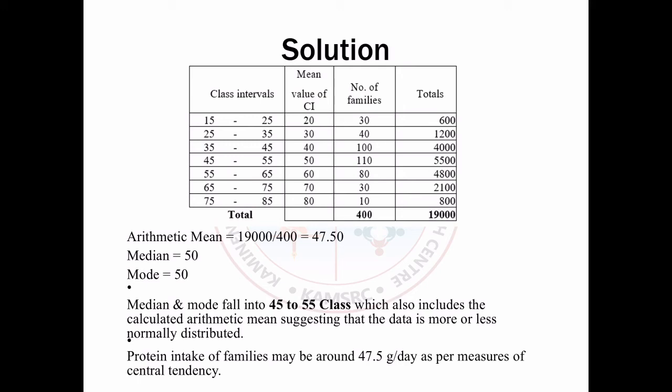Median is 50, mode is 50. Median and mode fall into the 45 to 55 class, which also includes the calculated arithmetic mean, suggesting that the data is more or less normally distributed. Protein intake of families may be around 47.5 grams per day as per measures of central tendency.